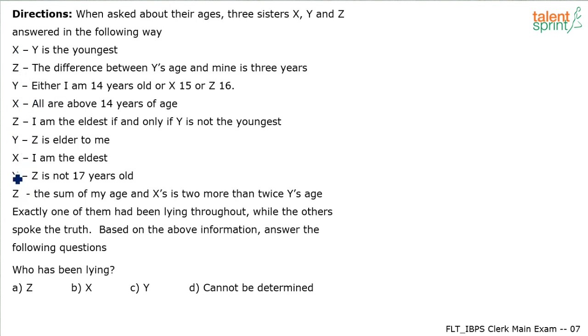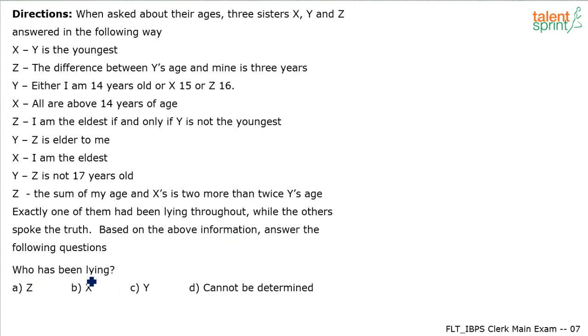So they have given different data points, right? Finally, Z says the sum of my age and X's is 2 more than twice Y's age. But then look at the next point. Exactly one of them had been lying throughout. One of X, Y or Z had been lying throughout, while the others spoke the truth. So based on the above information, answer the following questions.